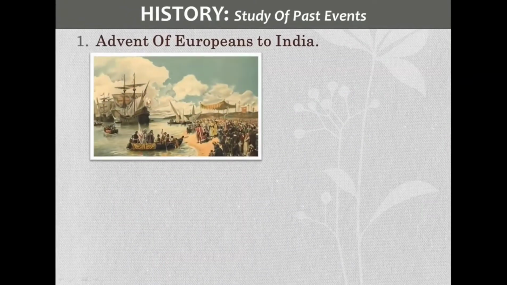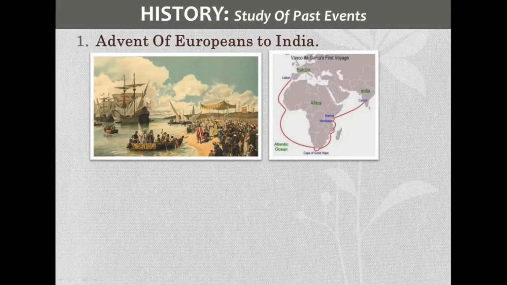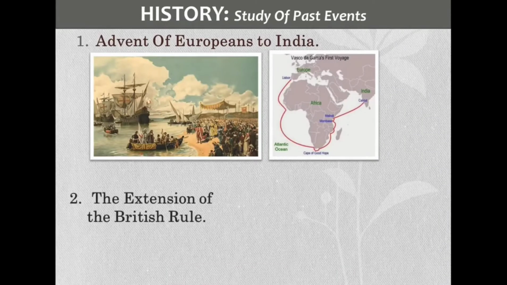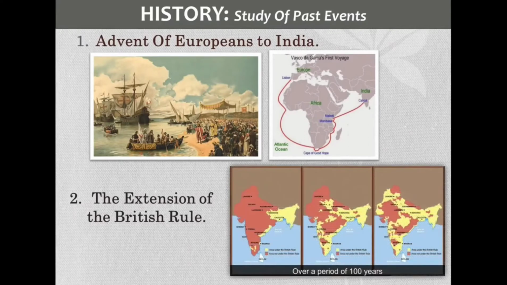In this chapter we will discuss how the British permanently settled in India through the Carnatic Wars, the Battle of Plassey and the Battle of Buxar. After that, the second chapter is Extension of British Rule: after permanently settling in India, the wars which helped the British East India Company extend their empire.